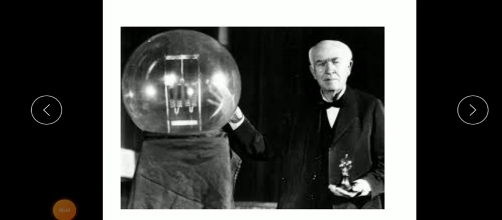So in early days, carbon was used as a filament in bulbs, is it? But it had numerous defects. It melts at 1600 degrees Celsius, and it evaporates, and its particles stick to the inner side of the bulb, making it dark. Due to these defects, the carbon filament was replaced with the tungsten filament, and many modifications happened in the structure of the bulb, and finally we got a bulb known as the incandescent bulb or filament lamp.